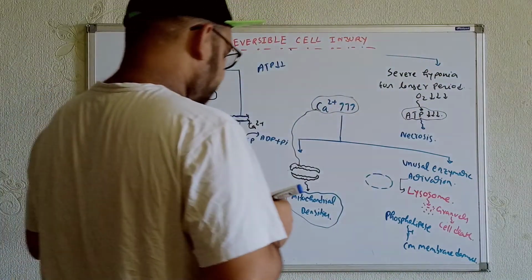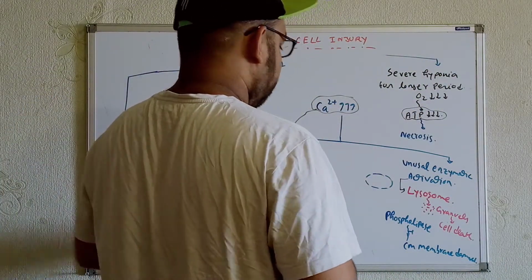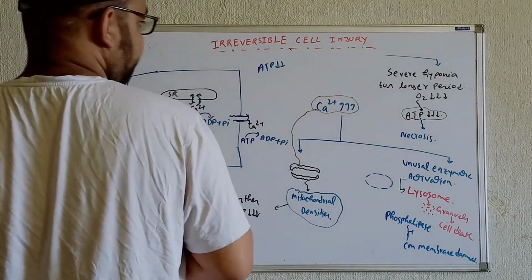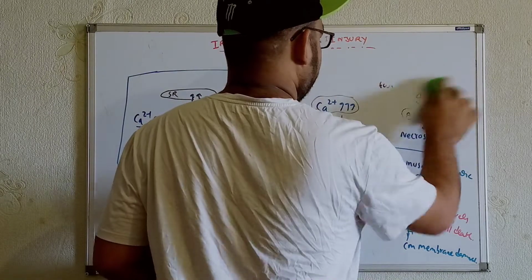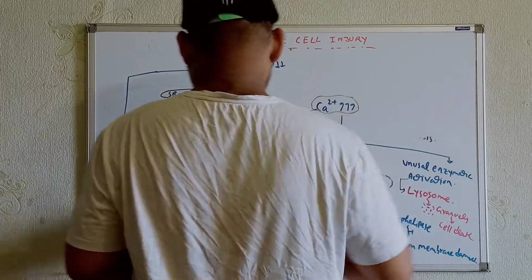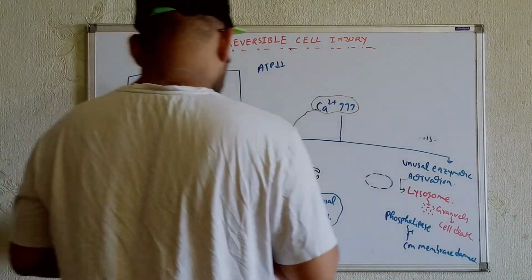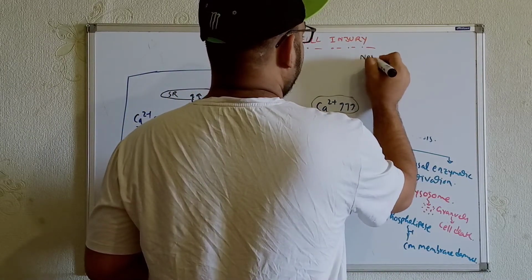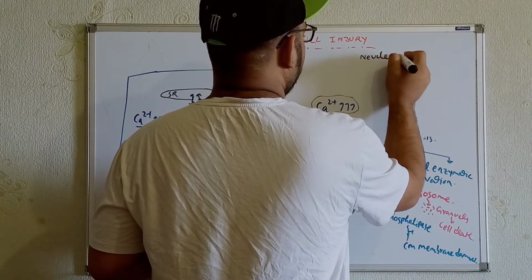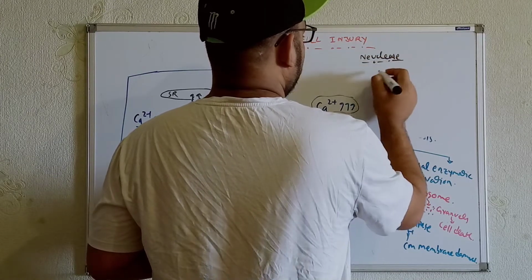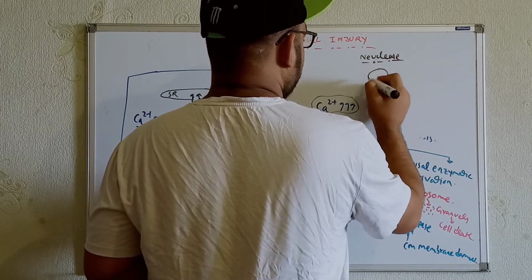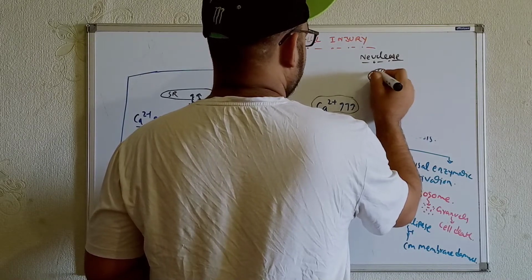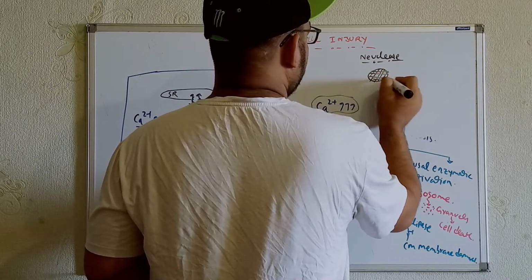Now the third type of enzyme is the nuclease. That's the most important one. So let me show the nuclease over here. Whatever problem we see in terms of the nuclease, whenever the nuclease is getting activated, for example, this is the normal nucleus.